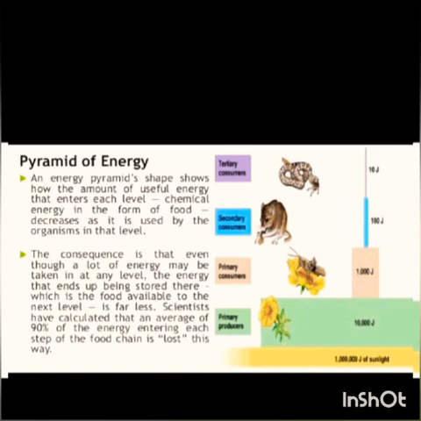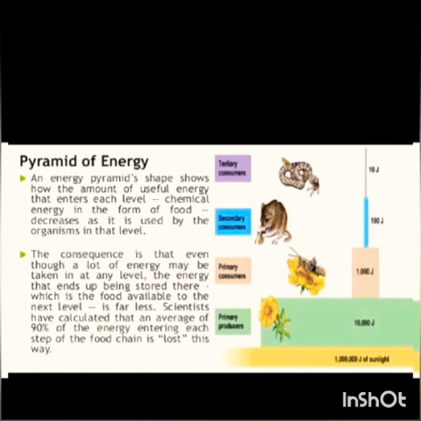The consequence is that even though a lot of energy may be taken in at any level, the energy that ends up being stored there, which is the food available to the next level, is far less. Scientists have calculated that an average of 90% of the energy entering each step of the food chain is lost this way. So, from the bottom to top, only 10% of energy gets transferred.